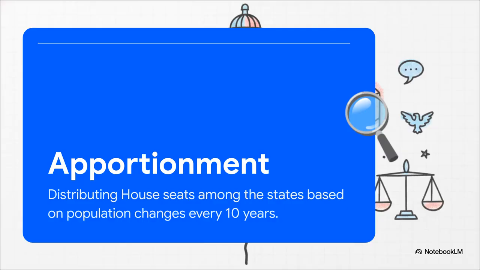So you might be wondering, how do we actually decide who gets those 435 House seats? Well, that brings us to a really critical concept called apportionment. Every 10 years, a national census documents the country's population changes. And based on that fresh, updated data, those 435 House seats get redistributed. So faster-growing states like Texas and Florida recently will actually gain seats in the House, while slower-growing states will end up losing them.